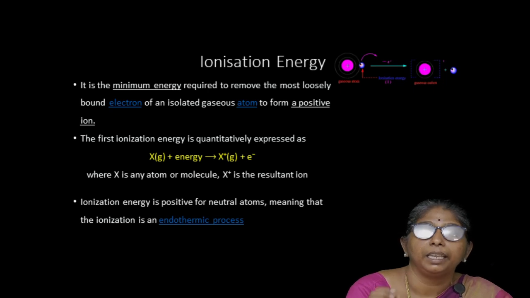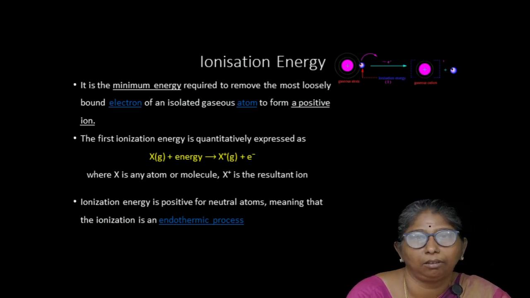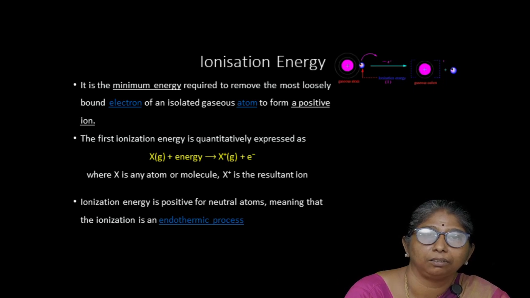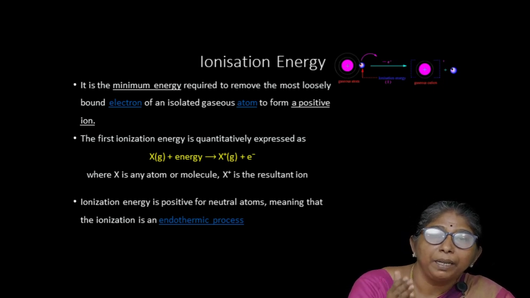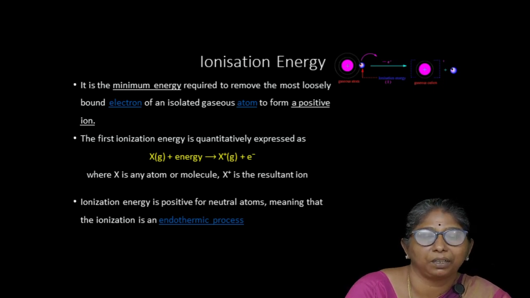What is that? It is the minimum energy required to remove the most loosely bound electron of an isolated gaseous atom to form a positive ion. Okay, the minimum energy, the energy should be a very little amount, and that minimum energy means only then can the loosely bound electron be easily removed to form a positive ion.